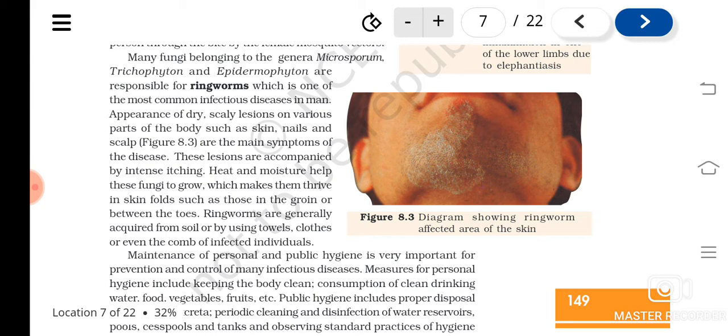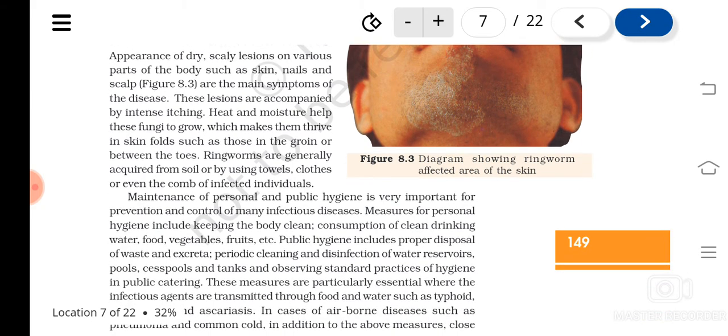Okay, and how does it spread? It can be from soil, or by using towels, clothes, or combs of an infected person if we share this kind of materials. So it is usually said now that these materials should not be shared between persons, because if they have ringworm or any other fungal infection, it can be spread to another person also. So it can be directly acquired from soil sometimes, or by sharing materials like towels, clothes, etc.